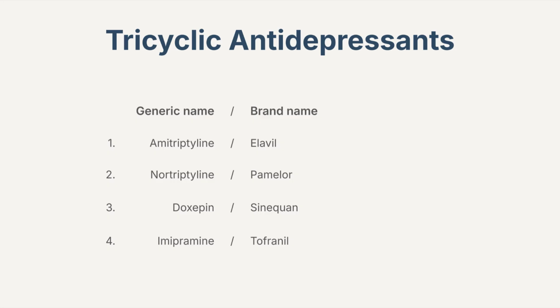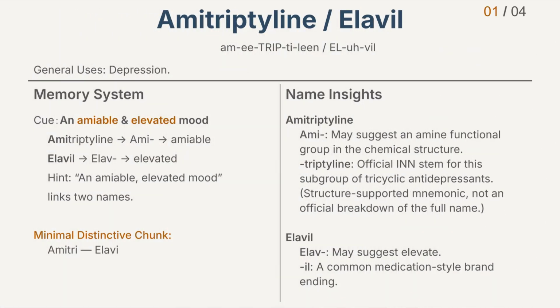Now let's begin. Number 1. Amitriptyline. The generic name is Amitriptyline. Again, Amitriptyline. The brand name is Elavil. Again, Elavil. Amitriptyline is mainly used to treat depression. Now let's build a memory link between the generic and brand names.